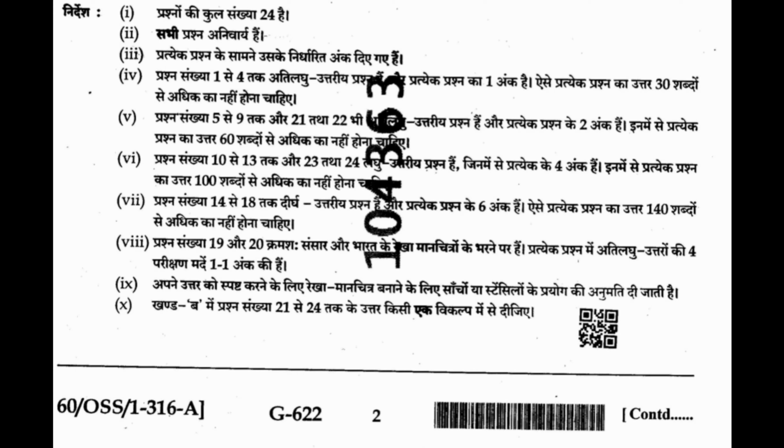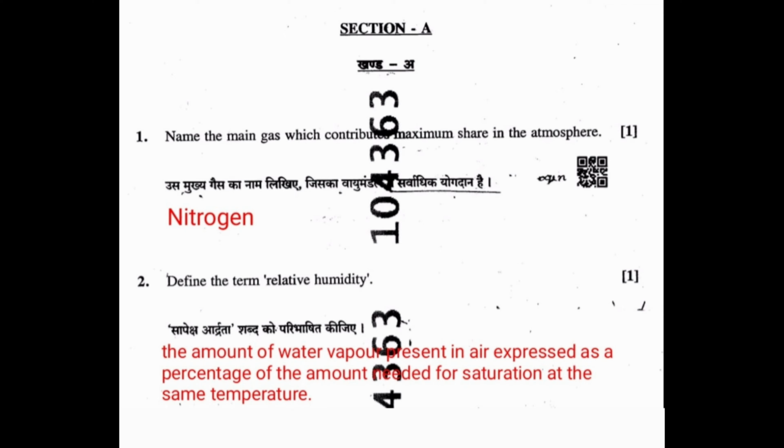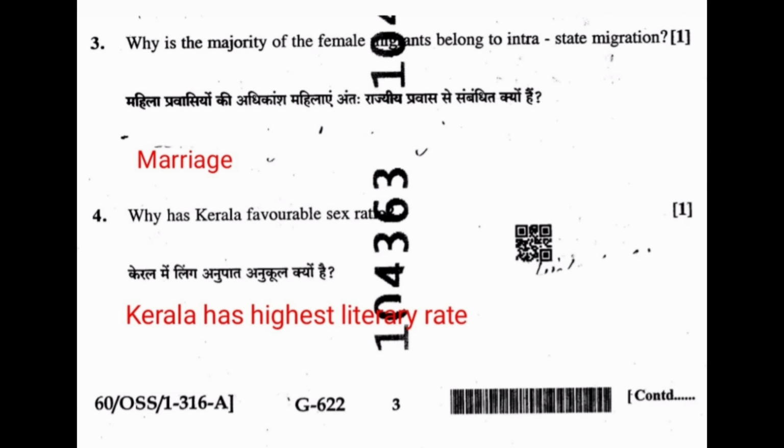Question 1. Name the main gas which contributes maximum share in the atmosphere. Answer: nitrogen. Question 2. Define the term relative humidity. Answer: the amount of water vapor present in air expressed as a percentage of the amount needed for saturation at the same temperature.